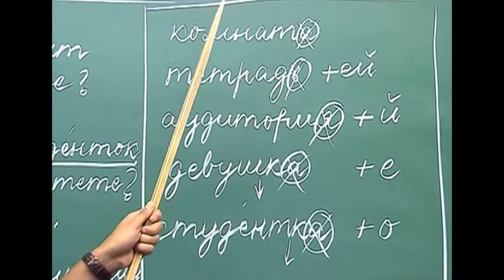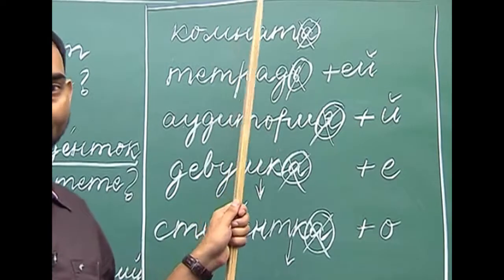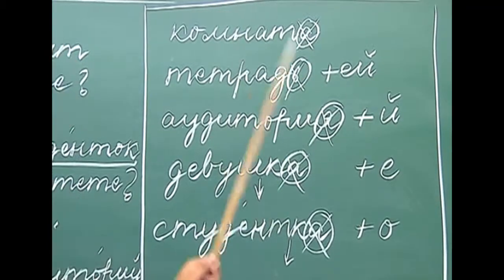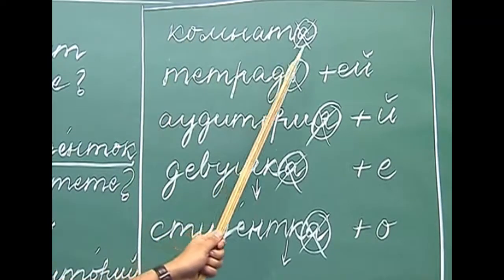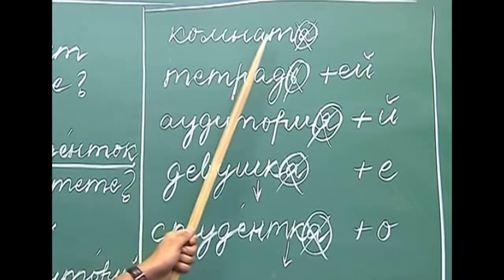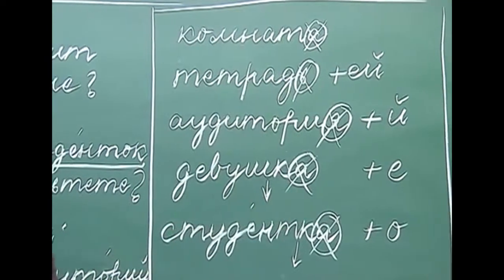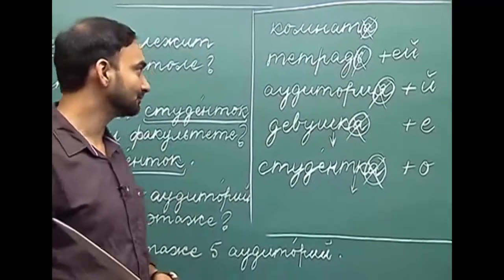Whenever there is a noun with an а ending, how do we make its plural in the genitive case? We just drop the ending. So, when you drop the ending in this word, you will get комнат. So, комнат is the genitive plural form of the noun комната.